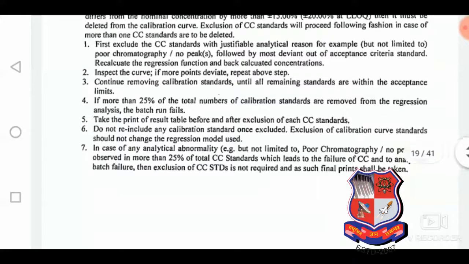In case of any analytical abnormality, but not limited to poor chromatography, if no peak is observed in more than 25% of the total CC standards, this leads to failure of the CC and to analytical batch failure. Otherwise, exclusion of CC standards is not required, and the final printouts should be taken.